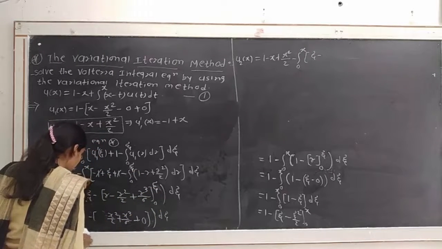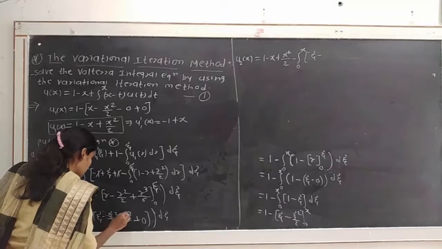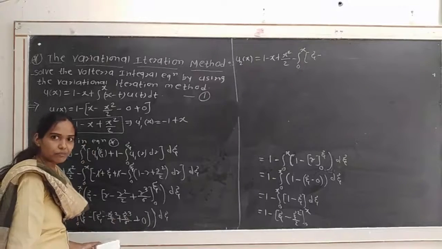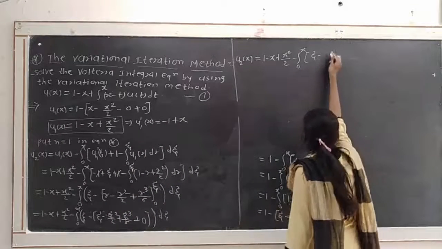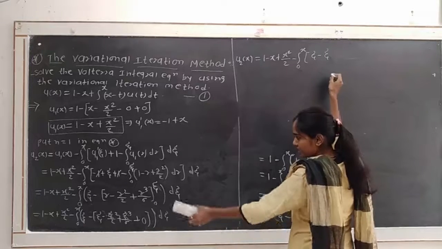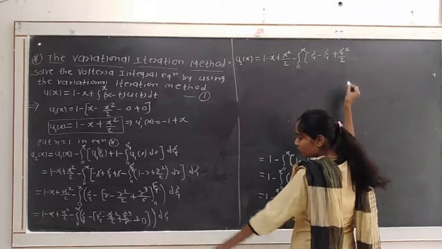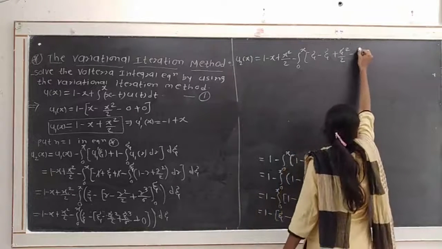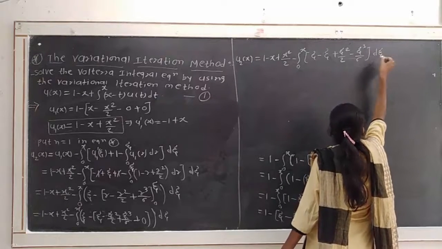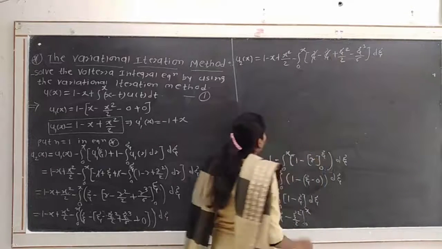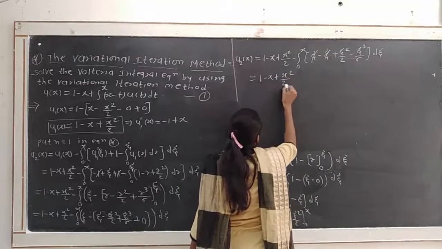Then we get here xi minus xi square divided by 2, and here also we get xi cube divided by 6. Okay, so xi minus, by separating the bracket, minus minus plus xi square divided by 2 and minus xi cube divided by 6, into d xi. So xi minus xi gets cancelled. Then we get 1 minus x plus x square divided by 2.